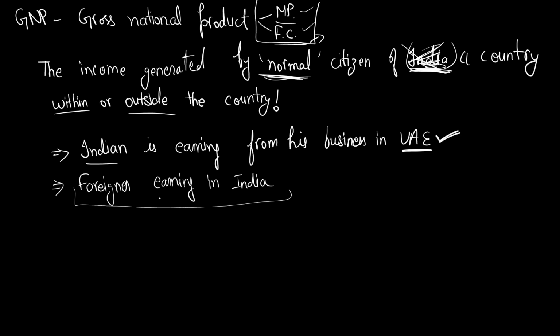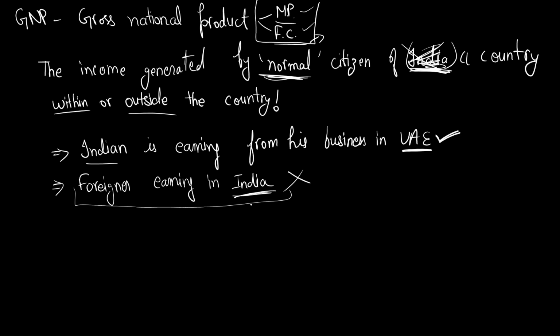Right now, let's test how much you understood by the definition, how smart you are. Even if you get it wrong, it's fine, okay? Because the topic is not over yet. So, this will not be calculated in GNP. Now, you'll ask me why. Maybe you will say that he is in India only. So, why won't we calculate it?